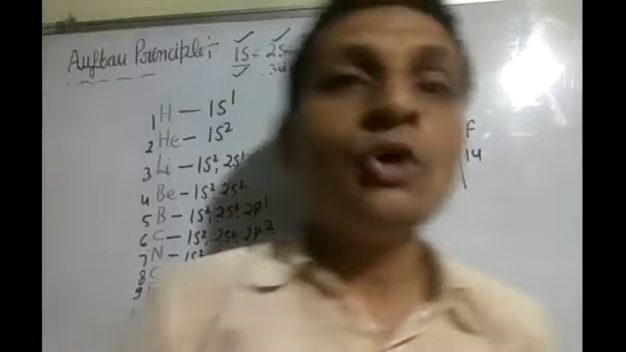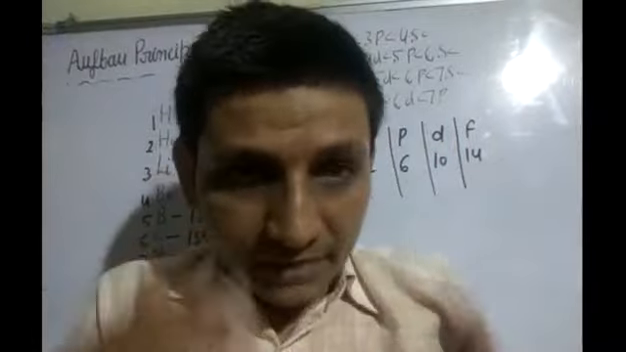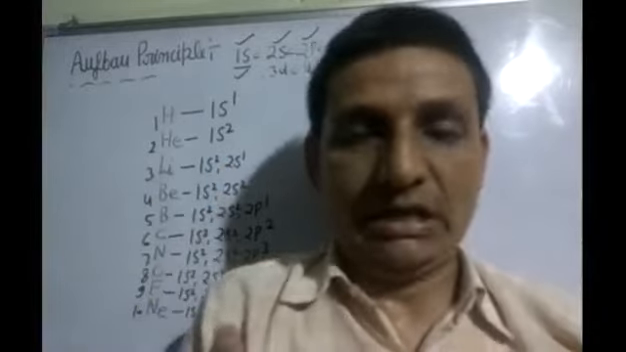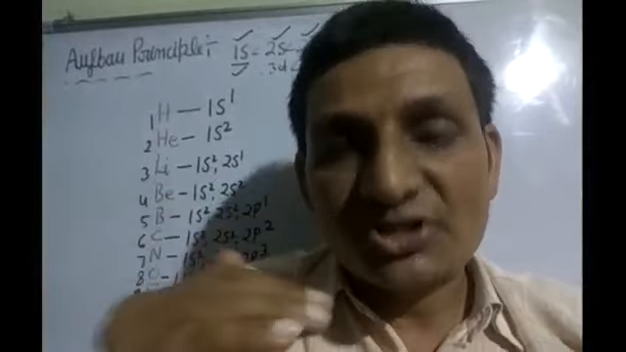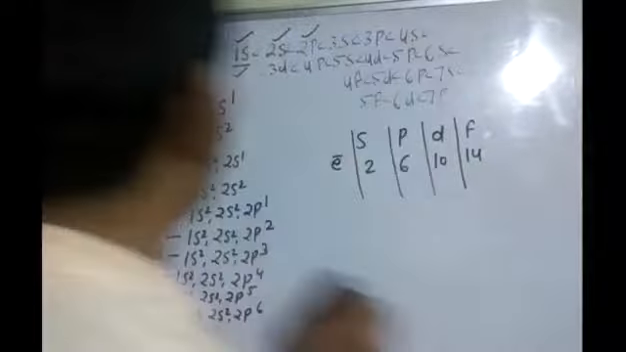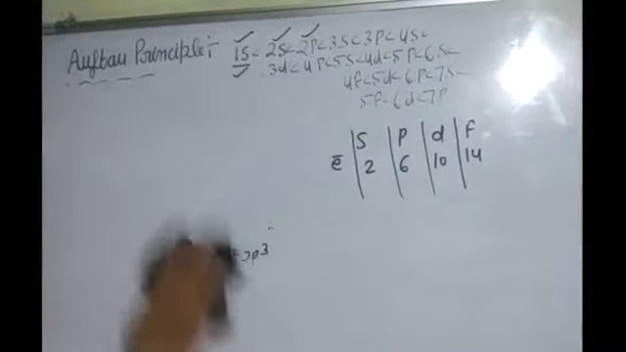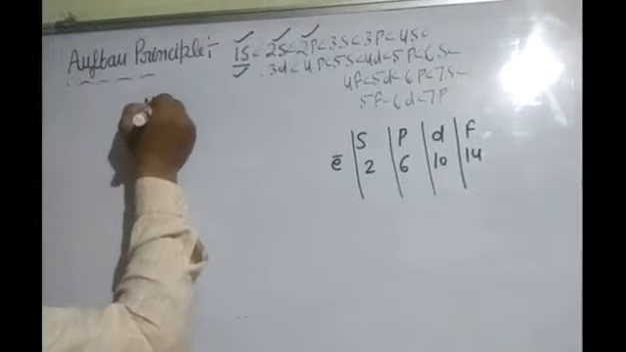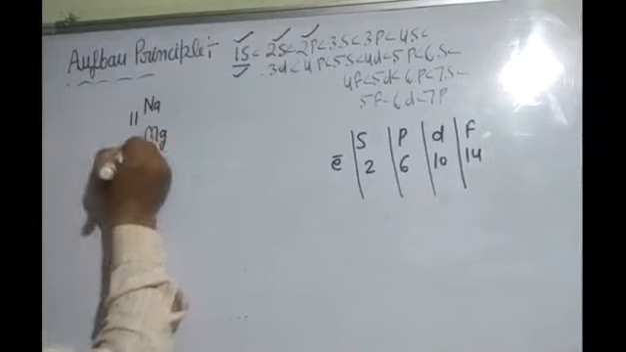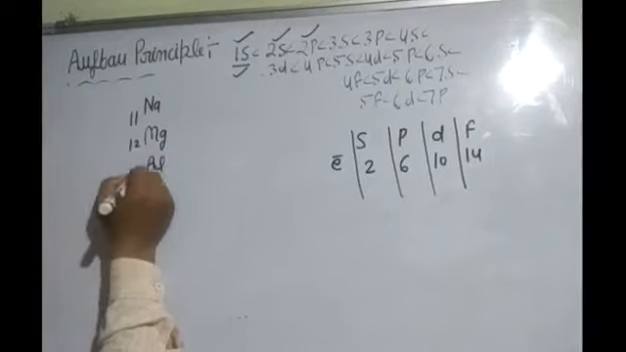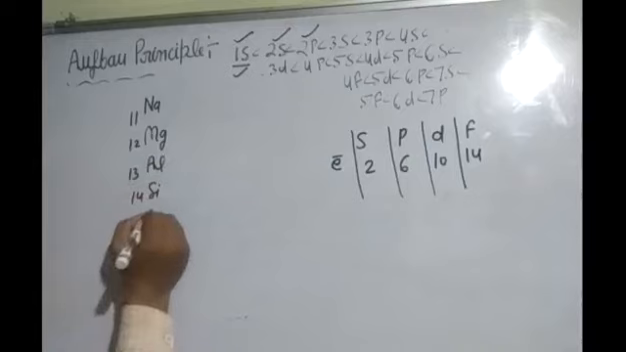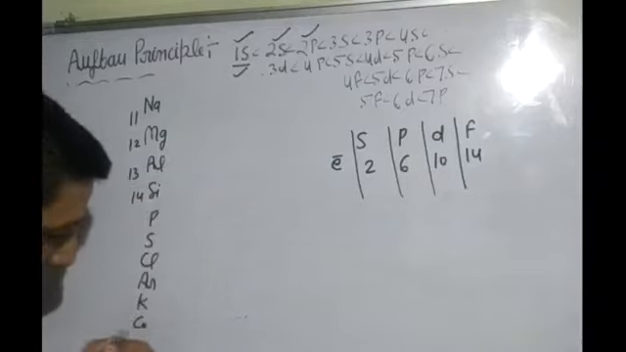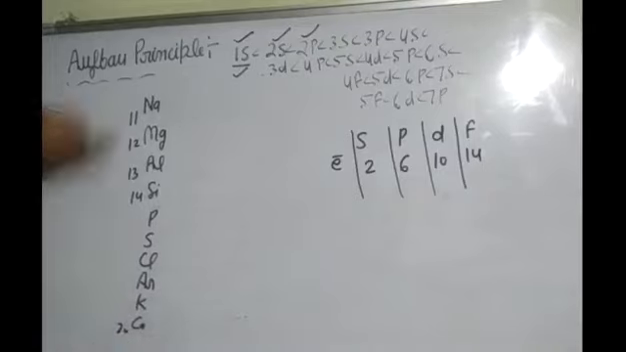Now students, I am telling you how you can write element 11 to 20. Funda is na, mag, alsi, Pascal or kakka. Na, mag, alsi, Pascal or kakka. So look here. Element number 11, na, mag, al, si, Pascal or kakka. So this is 11 to 20.